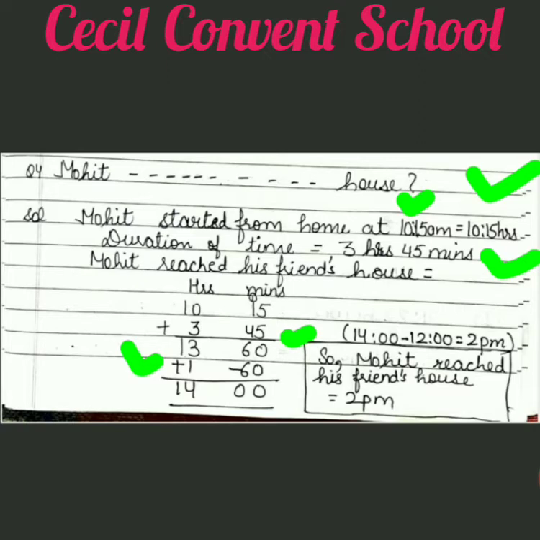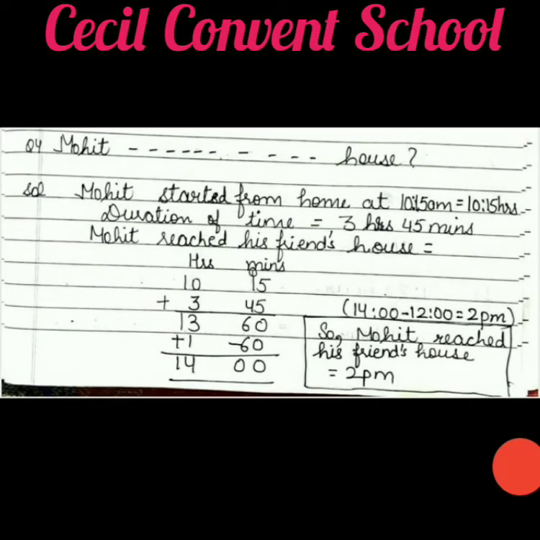By minus 12 from it. When we minus 12 from any number, the answer will come in PM. So the answer will be 2 PM. So Mohit reached his friend's house at 2 PM. Clear, students? Now we do question number 5.